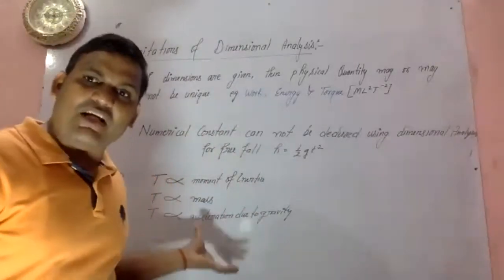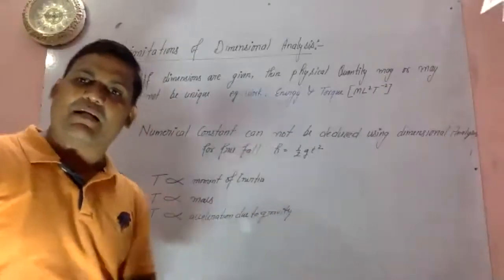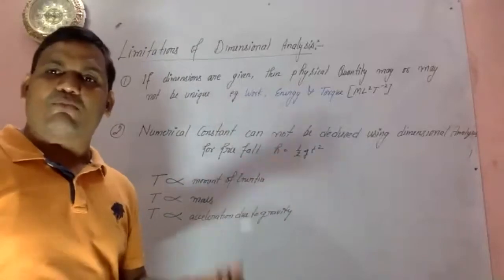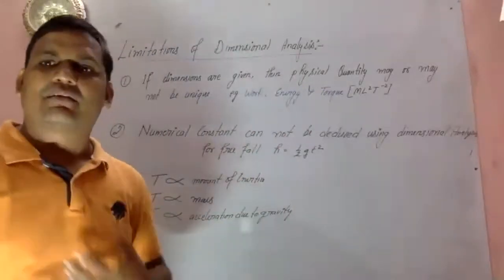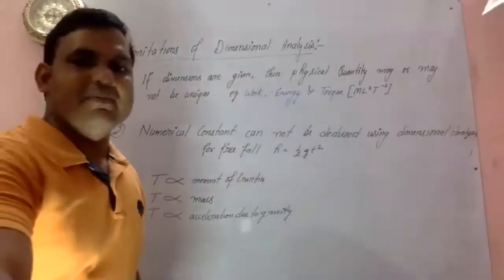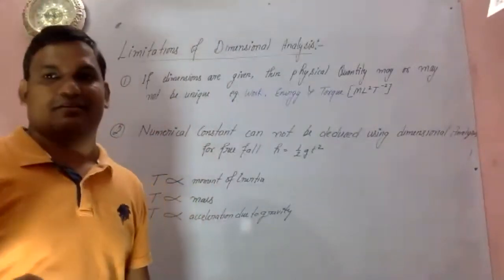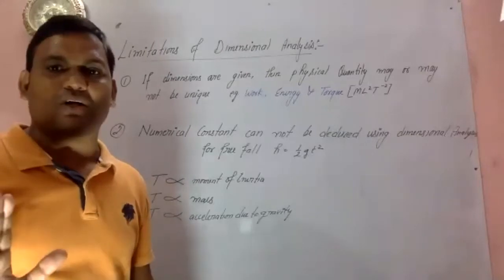Up to 3 dependencies, the formula can be derived using dimensional analysis. If there are more than 3 dependencies, the dimensional formula can't be derived, but its correctness can be checked. Getting my point or not?